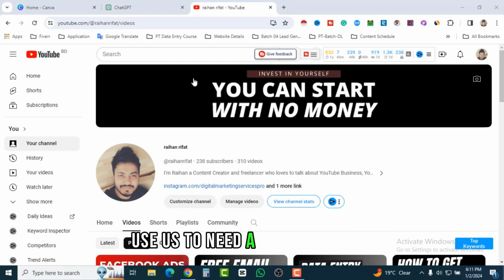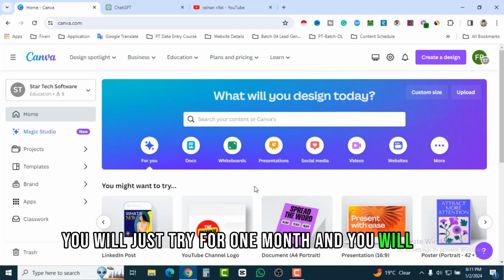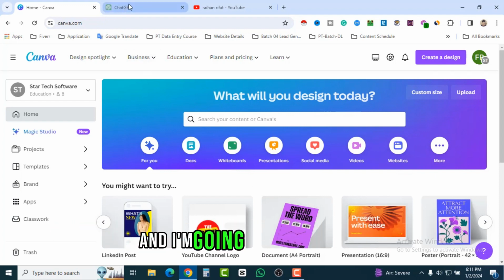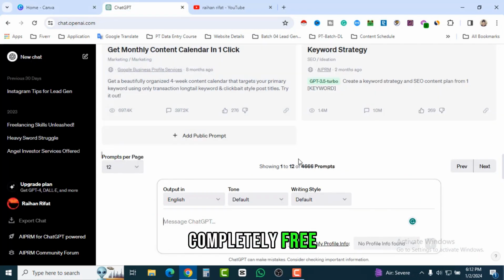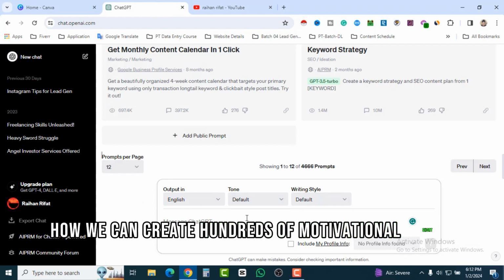You just need a Canva account. I am using a Canva Pro account right now, but don't worry, you can take a trial for one month and you will get all of the premium section. That's going to help you a lot. And I'm going to use ChatGPT, completely free. So today I will show you how we can create hundreds of motivational short videos.